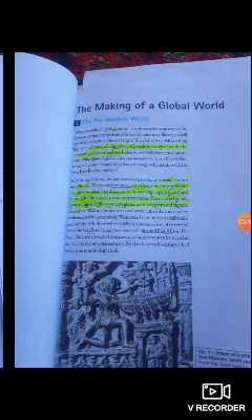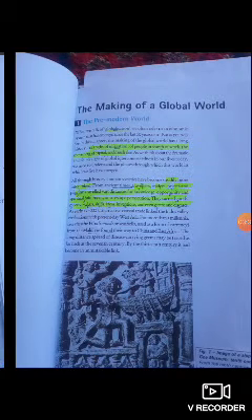So it is closely interlinked with the rest of the world. This worldwide interconnection and interaction of the world with each other is known as globalization.